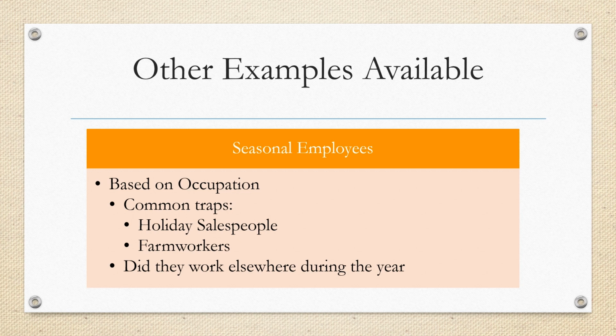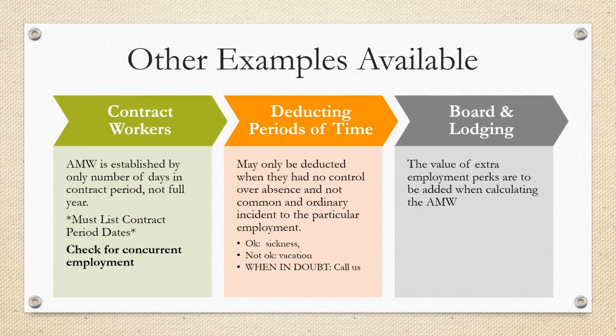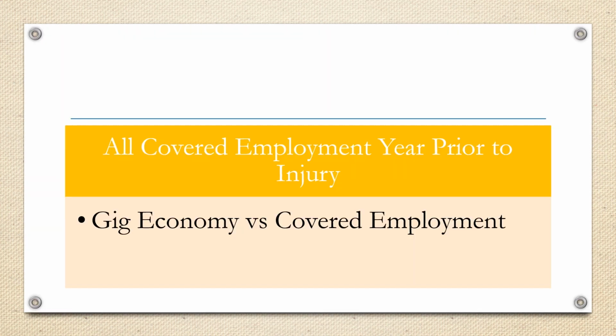If the injured worker works elsewhere during the year, it would not be considered seasonal. Examples of contracts, deducting periods of time, and boarding lodging can be found in the seminar manual under the average monthly wage tab. All covered employment year prior to injury can be considered. Gig economy versus covered employment.